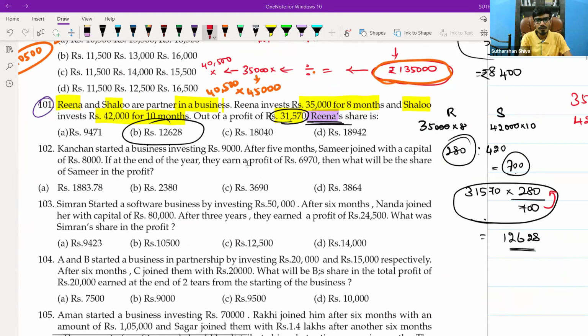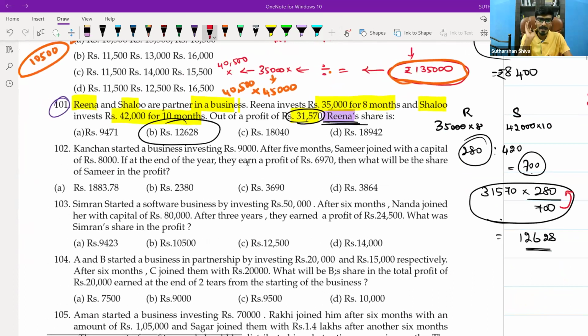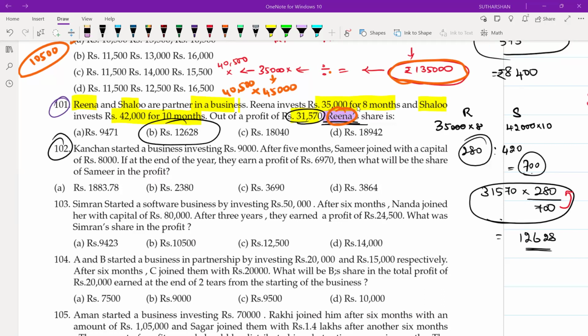So what you will do in a single step approach, we can take a calculator. The last keyword is important: whose share are they asking? If you understand that thing, you can easily crack it. Shall we go with the direct calculator trick for 1 or 2? Yes, sir. Read the question.